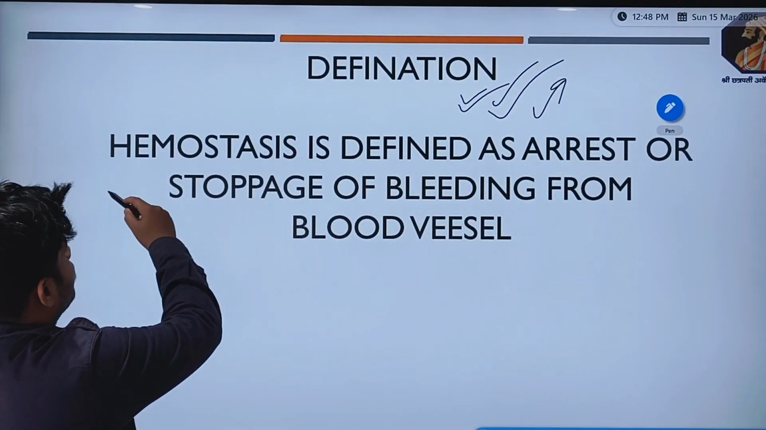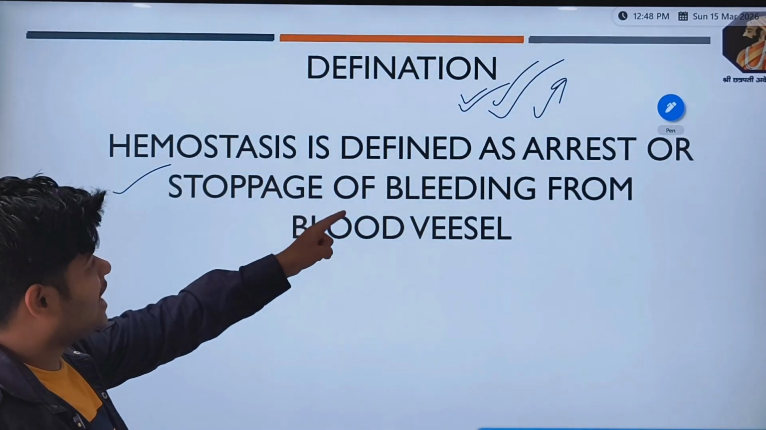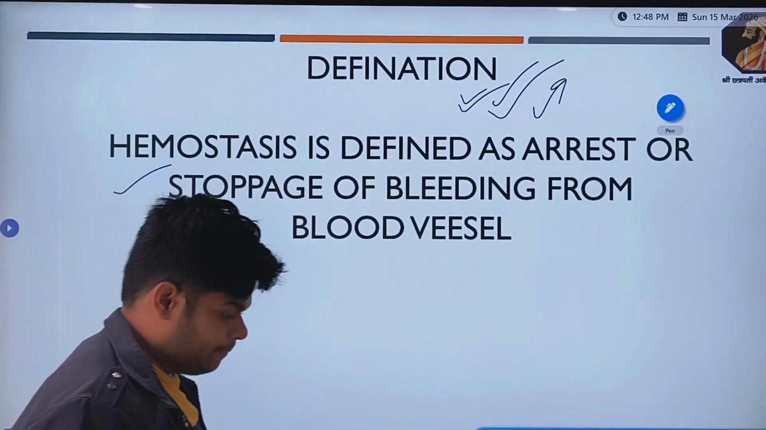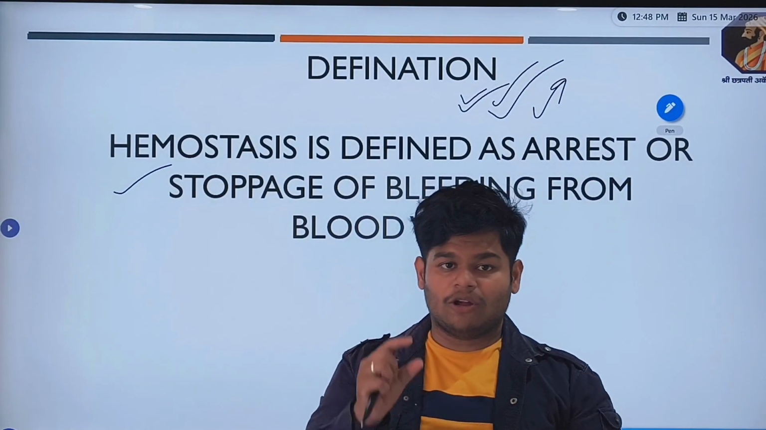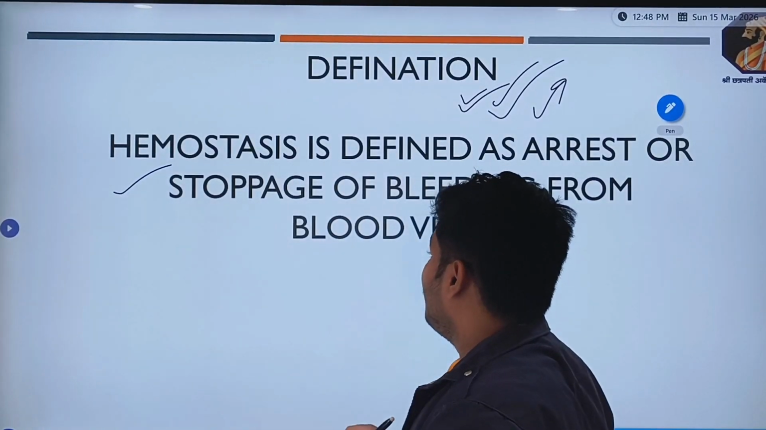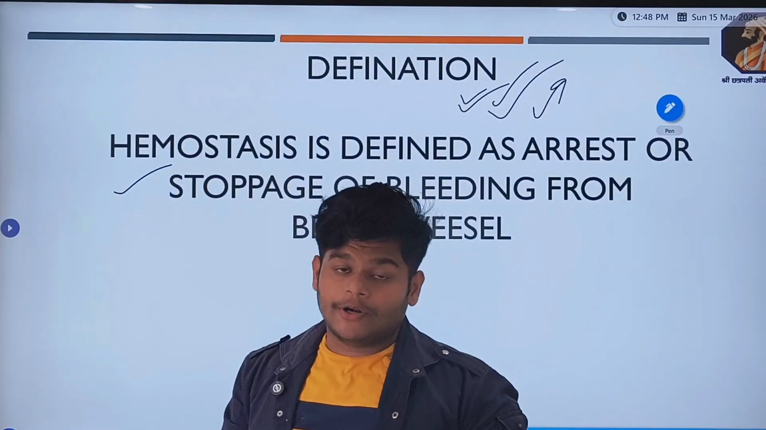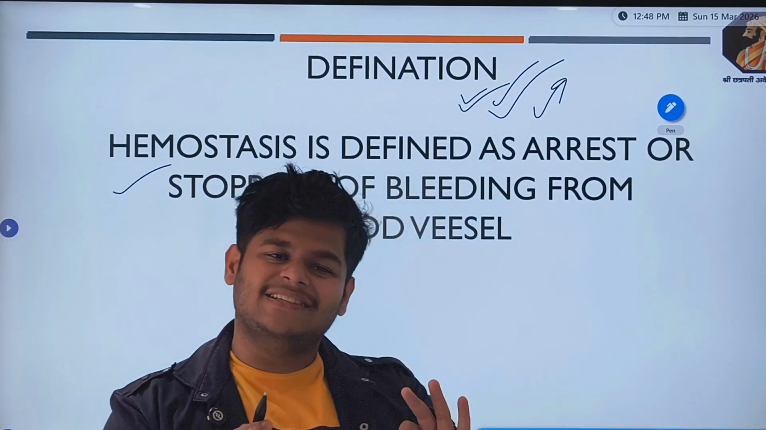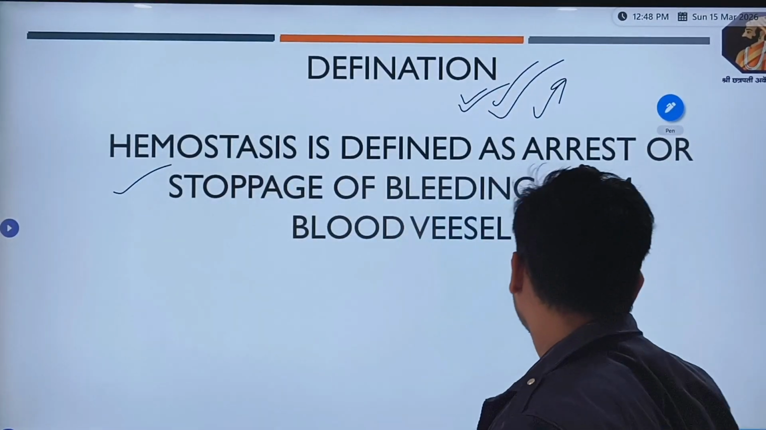So the definition of hemostasis is as follows. Hemostasis is defined as arrest or stoppage of bleeding from the blood vessel. If you get an injury, your blood vessel ruptures, and after that the arrest or stoppage of bleeding from that particular blood vessel is called hemostasis. A very easy and understandable definition of hemostasis is in front of you.